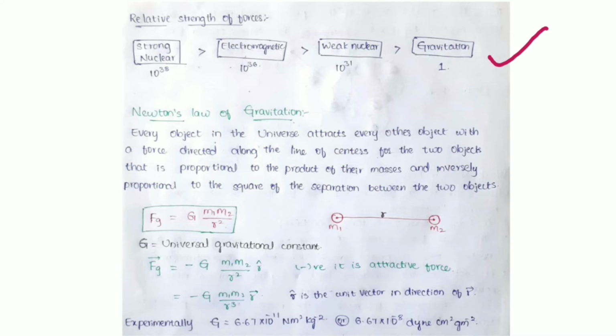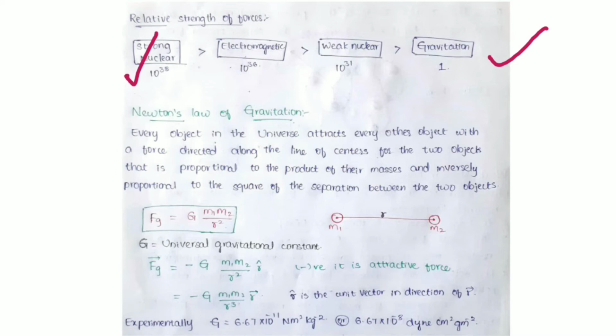When we compare with gravitation, the relative strength of the forces differs like this. Strong nuclear force is 10 to the power 38 when compared to gravitation, which is 1. Electromagnetic force is 10 to the power 36. Weak nuclear force is 10 to the power 31.